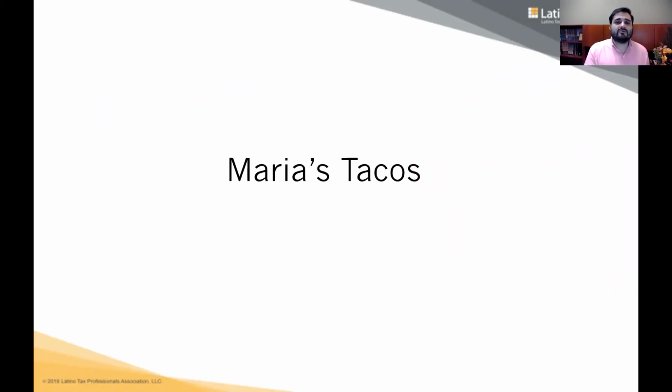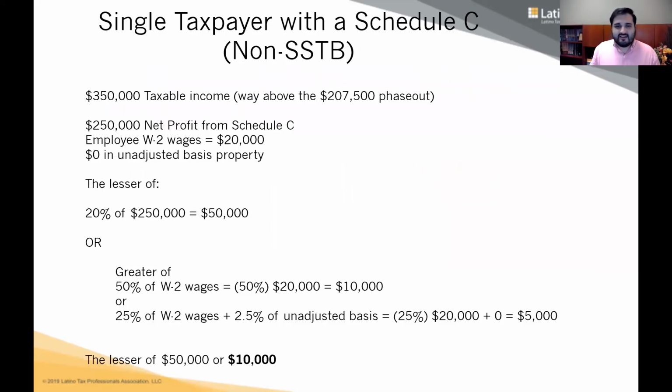So let's look at some examples. Let's look at Maria's Tacos. Let's say she has a restaurant. She is not a specified service trade or business. Let's say Maria, her taxable income is $350,000. So this is way above the top of the threshold. Because remember, the top for somebody that's single is $207,500. So she's above. If she was a dentist or a specified service trade or business, a doctor, an attorney, she wouldn't get anything. Easy, does not get anything. But because she's a restaurant, she may still get a deduction.